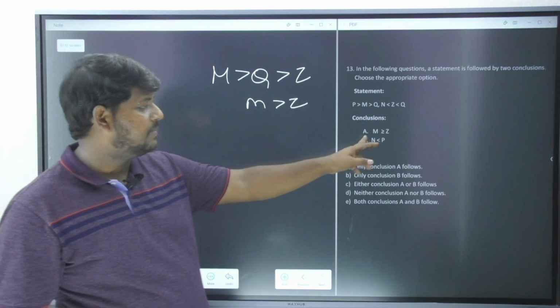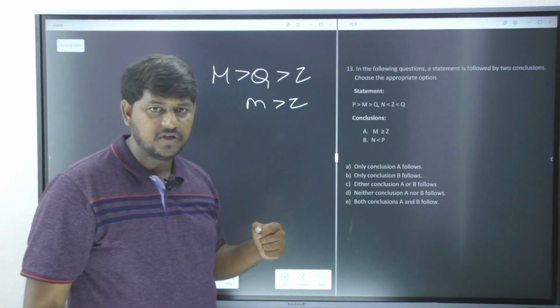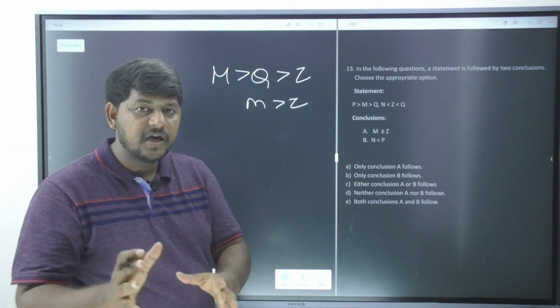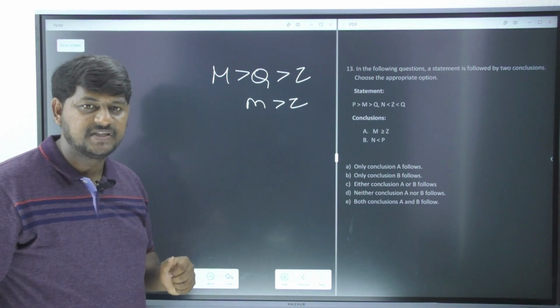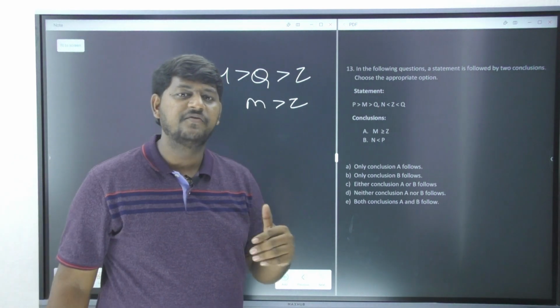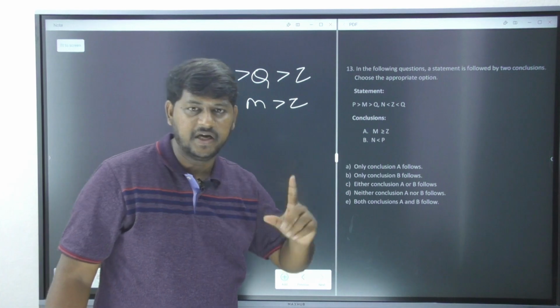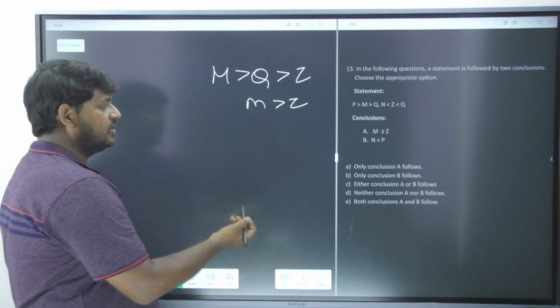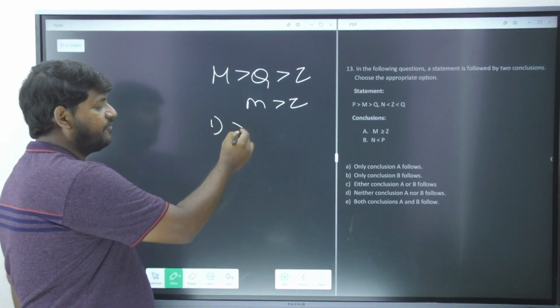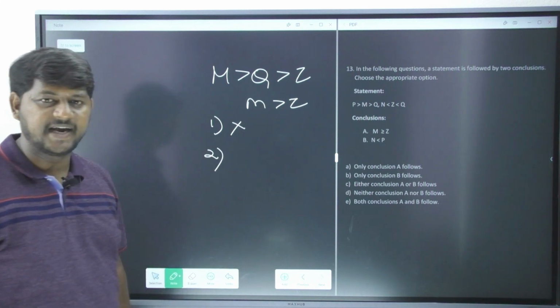But what is your examiner saying? Greater than or equals to Z. Apart from the given conclusion, whatever conclusion we have received, if you are receiving any other information, you are going to say it is false. So the first one is clearly false. Let's see the second one.